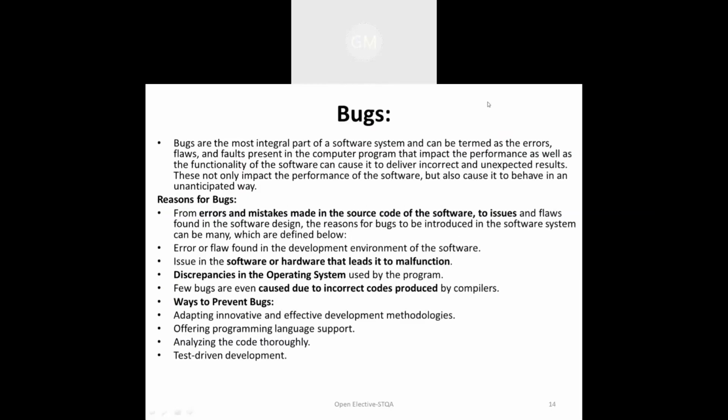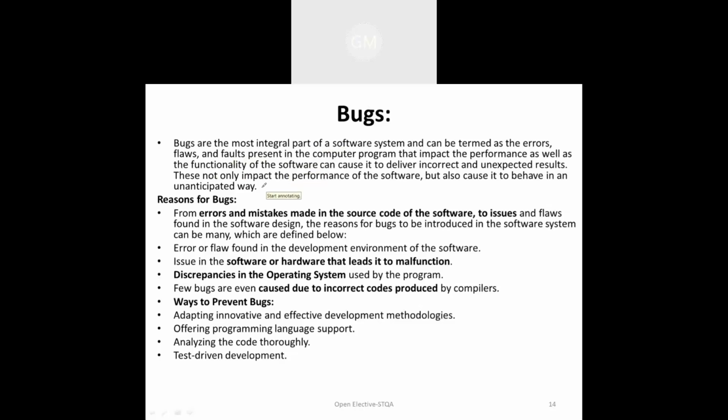Now, the next topic is bug. A bug is an internal part of the software system. It can be an error, flaw or fault present in the computer system that impacts the performance as well as the functionality of the software, and because of that the system delivers incorrect or unexpected results. That is called a bug.